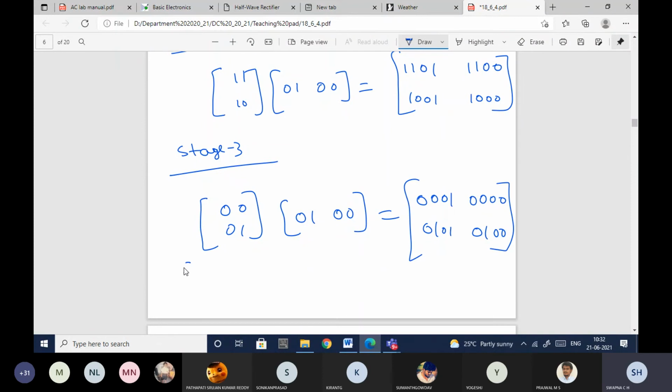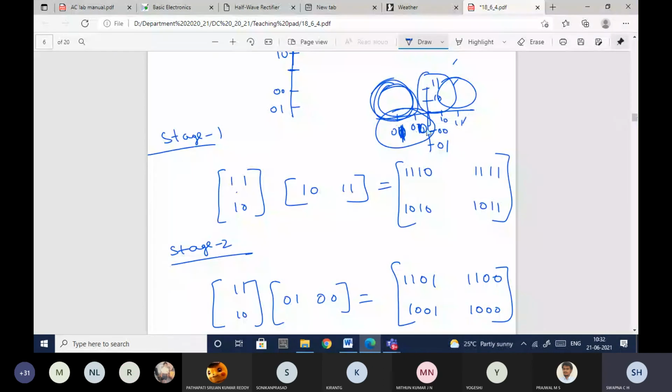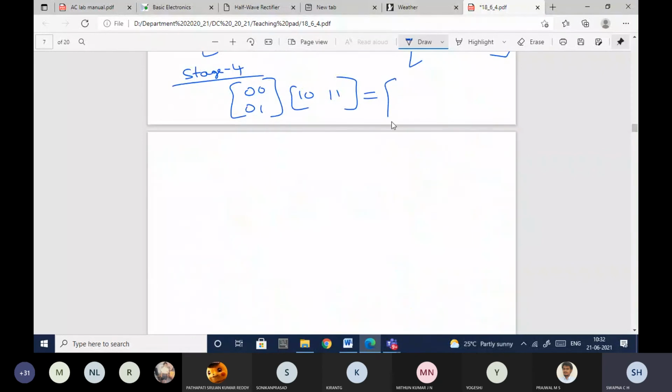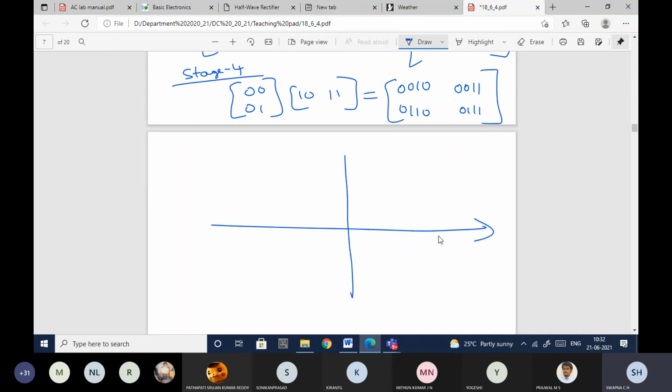Stage 4, fourth quadrant. In the fourth quadrant it is 0 0 0 1 only, and here it is 1 0 1 1. Okay, so 0 0 0 1 and 1 0 1 1. Okay, so here we need to get again, so we'll get as 0 0 1 0 0 0 1 1. Next here 0 1 1 0 0 1 1 1. Okay, so now you'll be able to represent it.